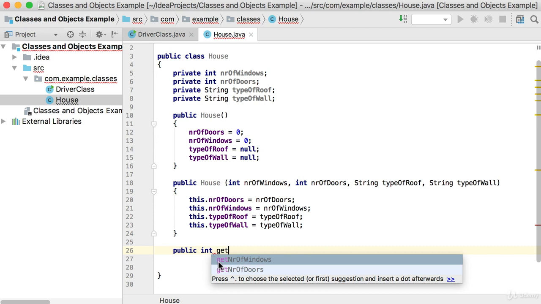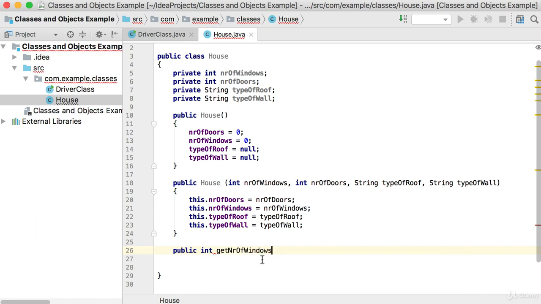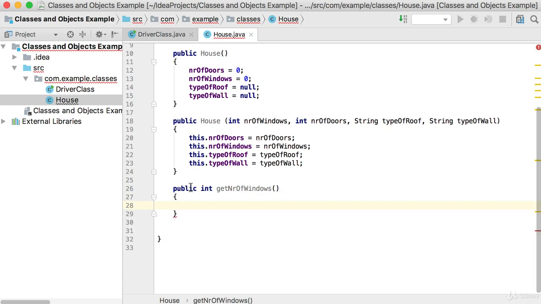We'll normally start off with a get, in lowercase, and then the first letter of your variable will be capitalized, and then each subsequent word. So I'm going to use it as it is here. This is the correct way of doing it. So I'm going to say public int get number of windows, and then just have nothing in the brackets. Okay, so we're going to say then public int get number of windows.